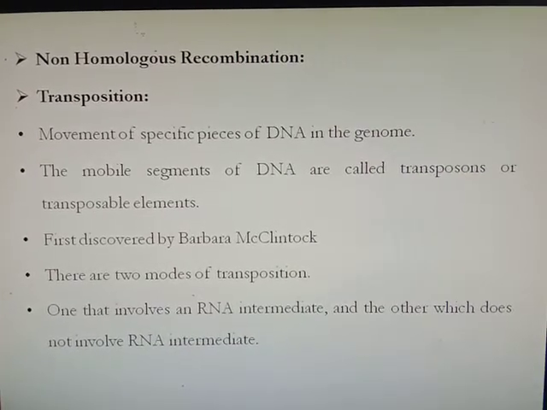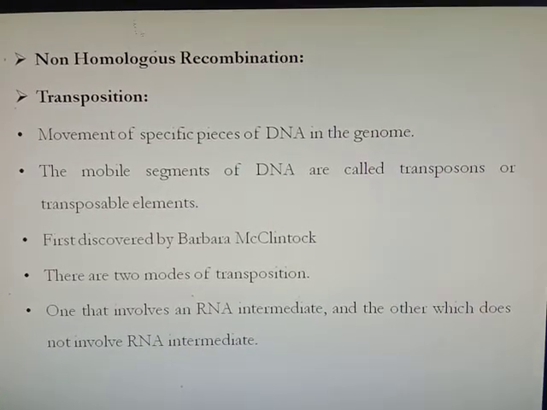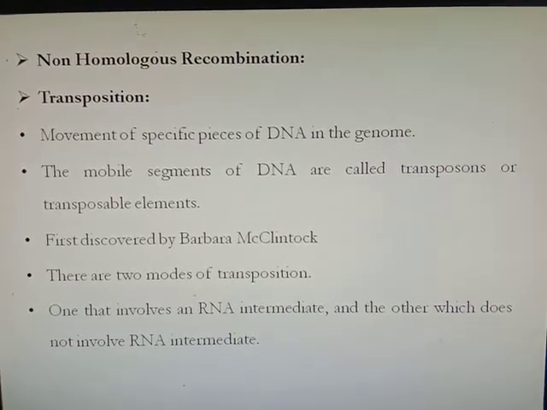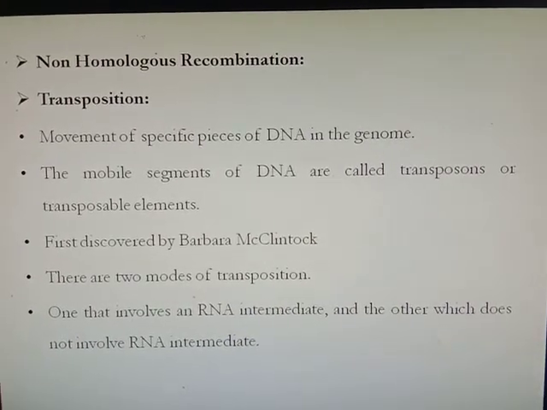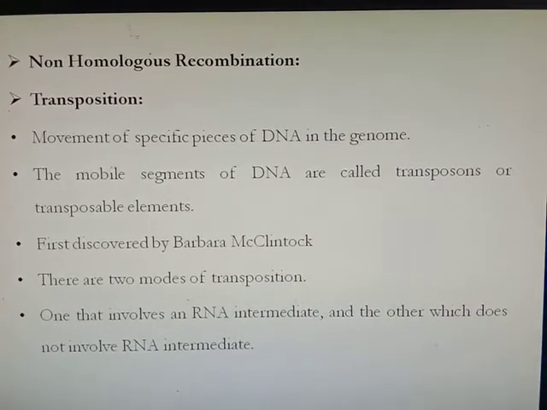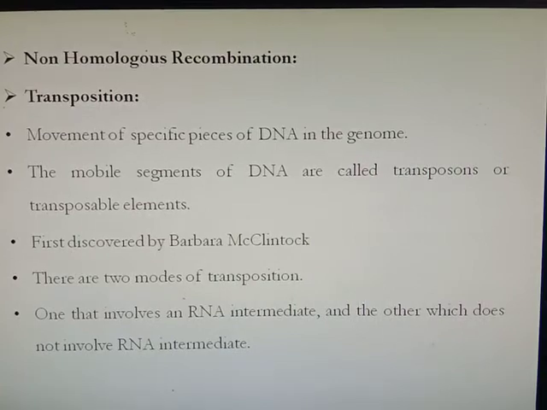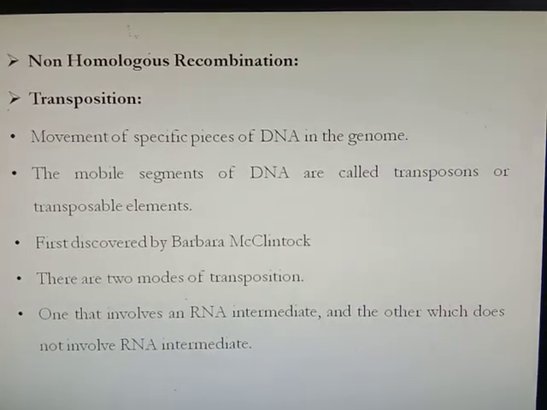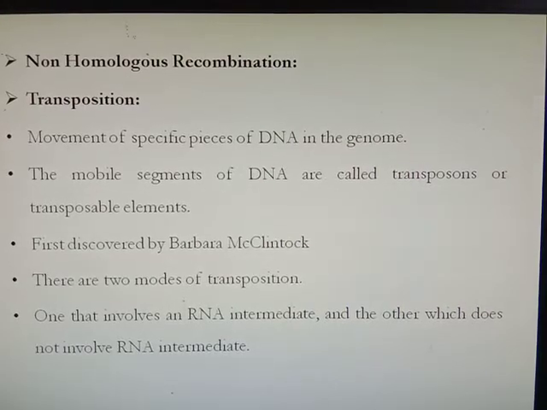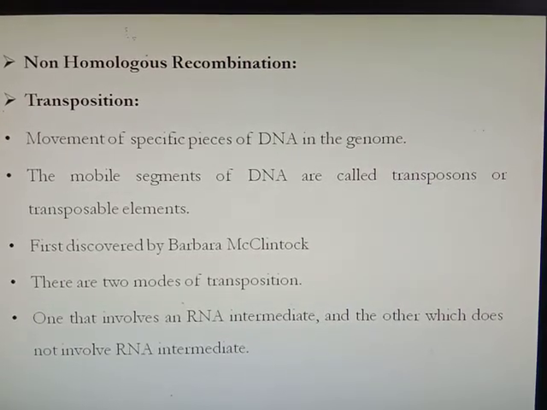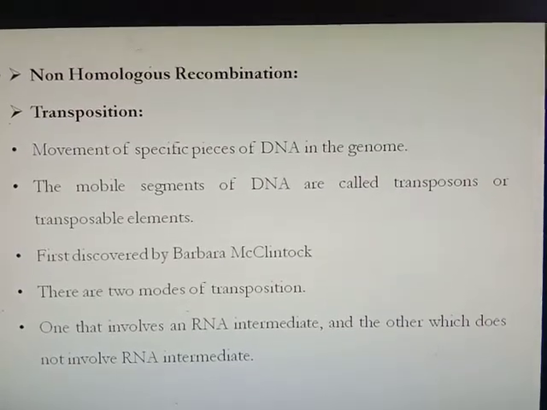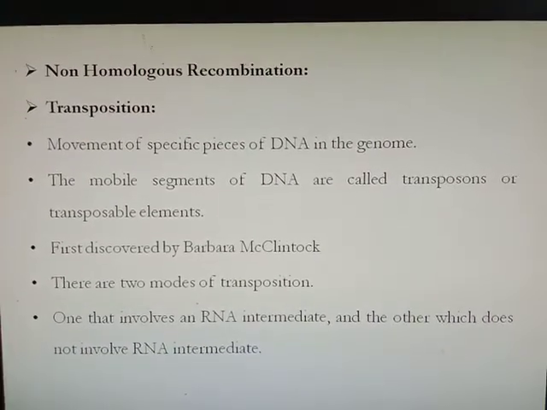There are two modes of transposition. One involves an RNA intermediate, which means DNA will be transcribed into RNA. That RNA will be converted into complementary DNA, and that complementary DNA will link to another position of DNA. In the second type of transposition, replication of DNA takes place, small transposons will produce DNA transposons, and those transposons will move from one place to another.